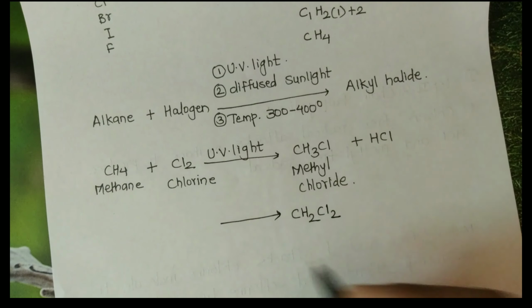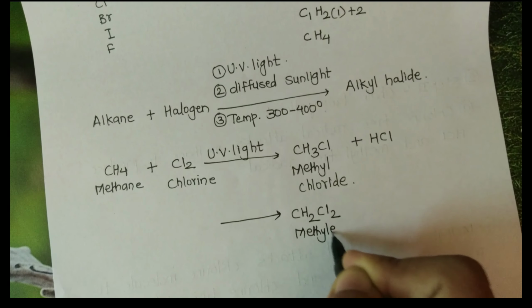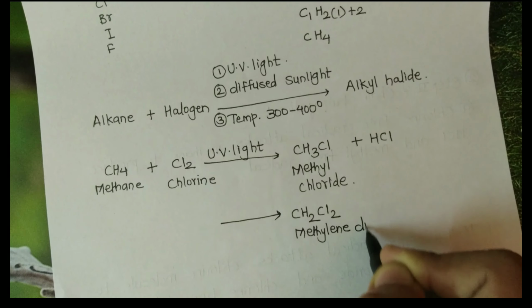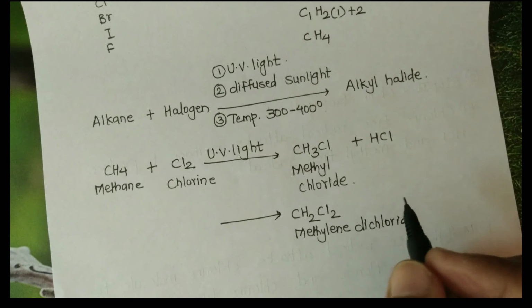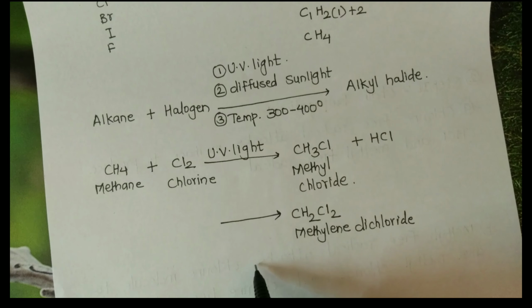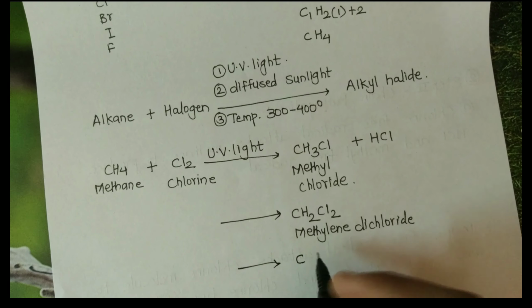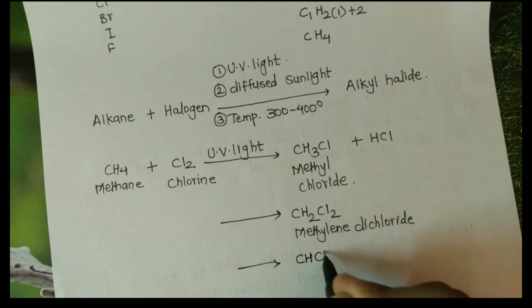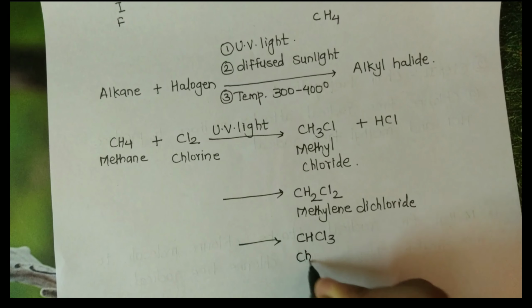We get CH2Cl2, that is methylene dichloride. After that, this methylene dichloride also reacts with a chlorine molecule to get CHCl3, that is chloroform.